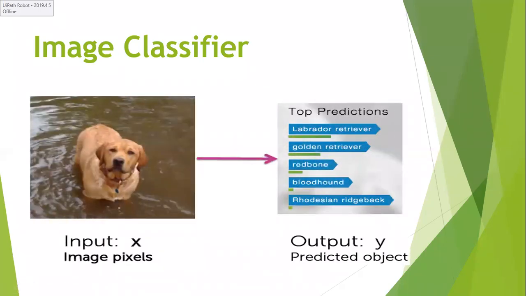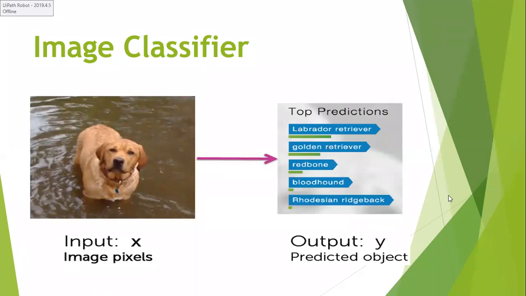I will give an image and it should say what the label of that image is, or which animal you are currently seeing on the screen. It should identify what the breed of the dog is, displayed in the given input image called X. Based on the analysis done on the image pixels, it will predict that particular breed of the dog, whether it belongs to a Labrador Retriever, Golden Retriever, Redbone, Bloodhound, or Rhodesian Ridgeback. What are all these things? These are the various possible dog breeds.